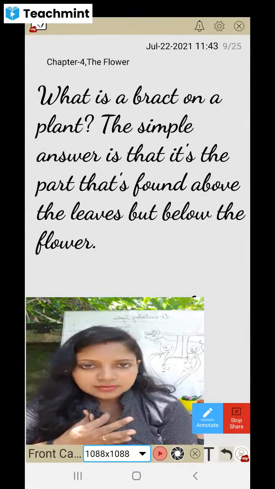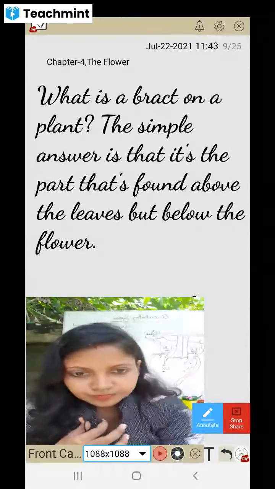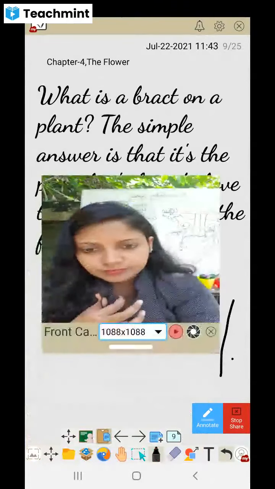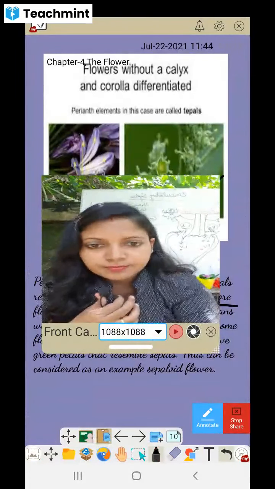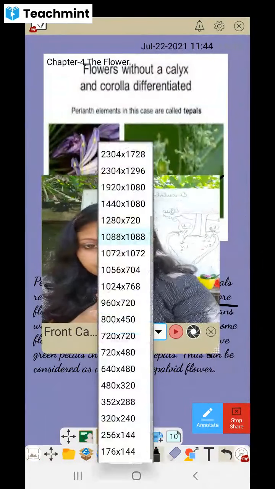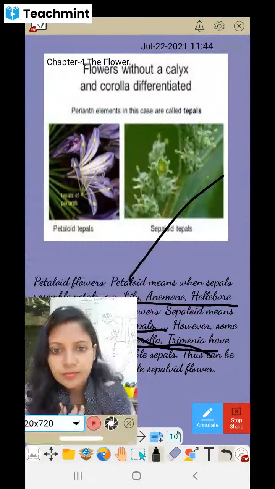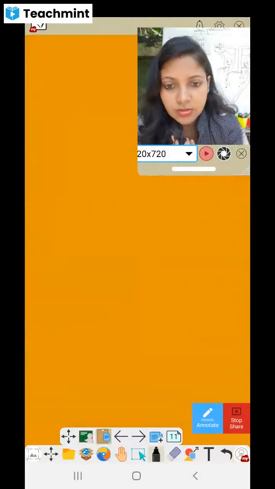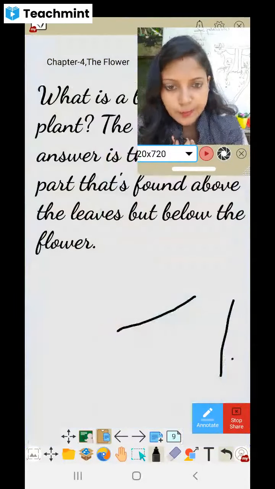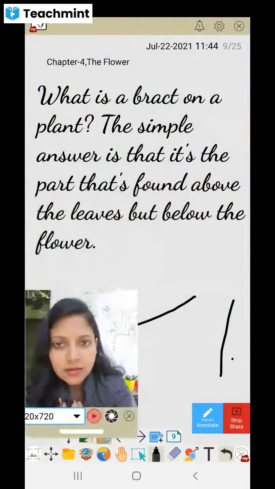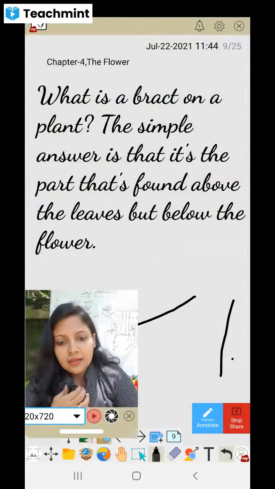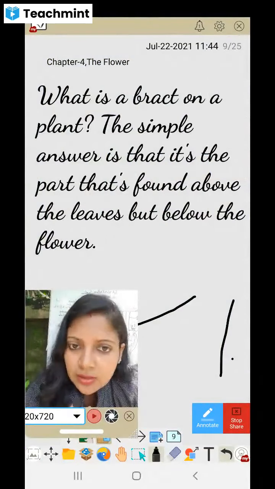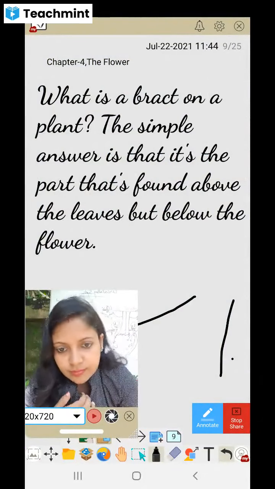Let's see the example here. So in the bract, the simple answer is that it is the part that's found above the leaves but below the flower.